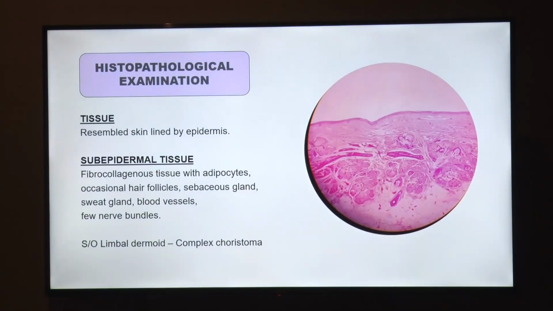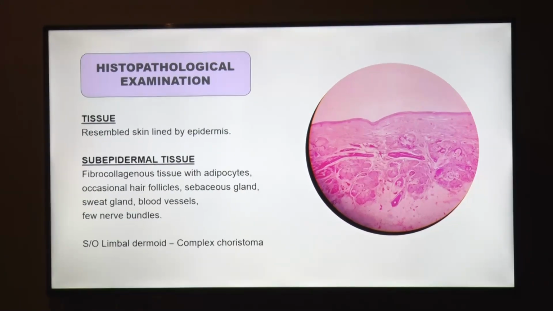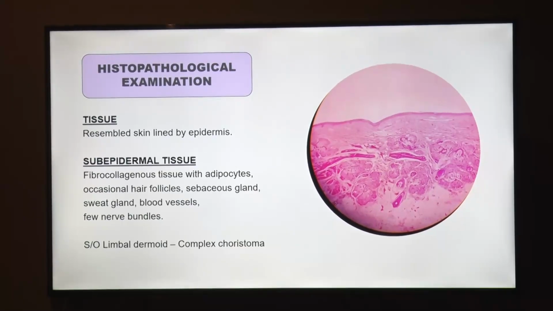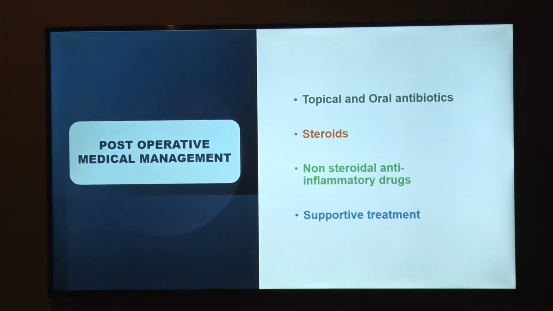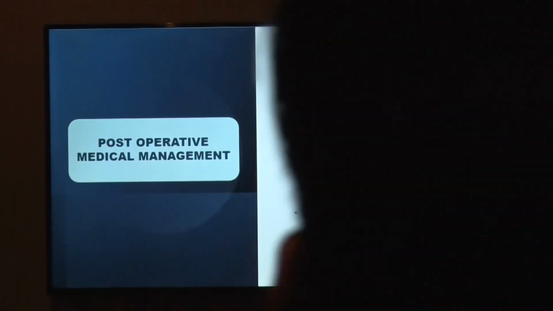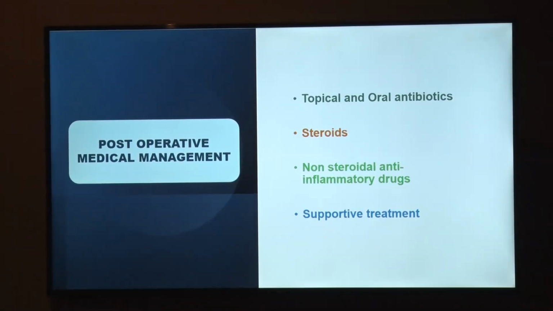Histopathological examination showed tissue resembling skin lined by epidermis. Subepidermal tissue was found to be fibrocollagenous tissue with adipocytes. Occasional hair follicles were found. Sebaceous glands, sweat glands, blood vessels, and few nerve bundles were found within, which was suggestive of limbal dermoid complex choristoma. Post-operative medical management was done with topical and oral antibiotics, steroids, NSAIDs, and supportive treatment.